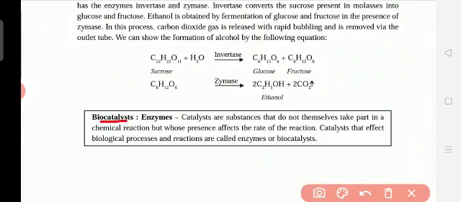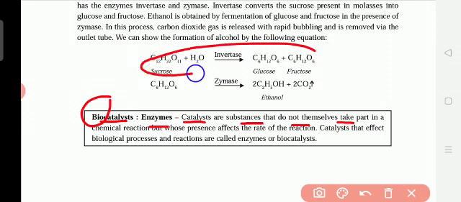By catalyst and enzymes, this is very important, underline this box. Catalysts are substances that do not themselves take part in the reaction. Some catalysts are there which help for the reaction, but they will not be involved in the reaction. Understand? For example, when we keep the rice water on the gas stove, that gas will help to cook the food, but gas will not be involved in the food. Gas will not be added in the rice, but it will be helpful for the cooking of the rice.